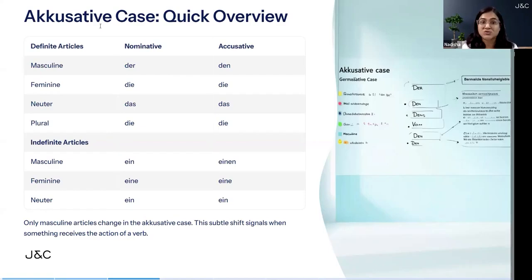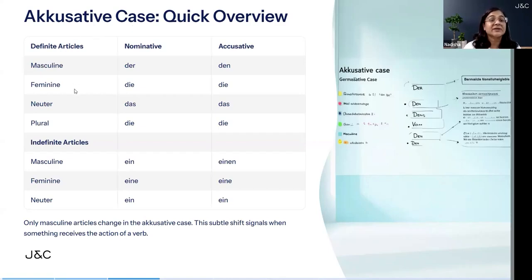That's the direct object. Like Ich habe einen Kuli. So who has it? Ich. So ich is the nominative. I have a pen. Who has it? Nominative. Ich. And what do I have? The object, right? So this direct object is Kuli, which is pen. Here, Kuli is accusative, okay? Ich habe einen Kuli. I have a pen. So pen is a direct object. So accusative case is a direct object.